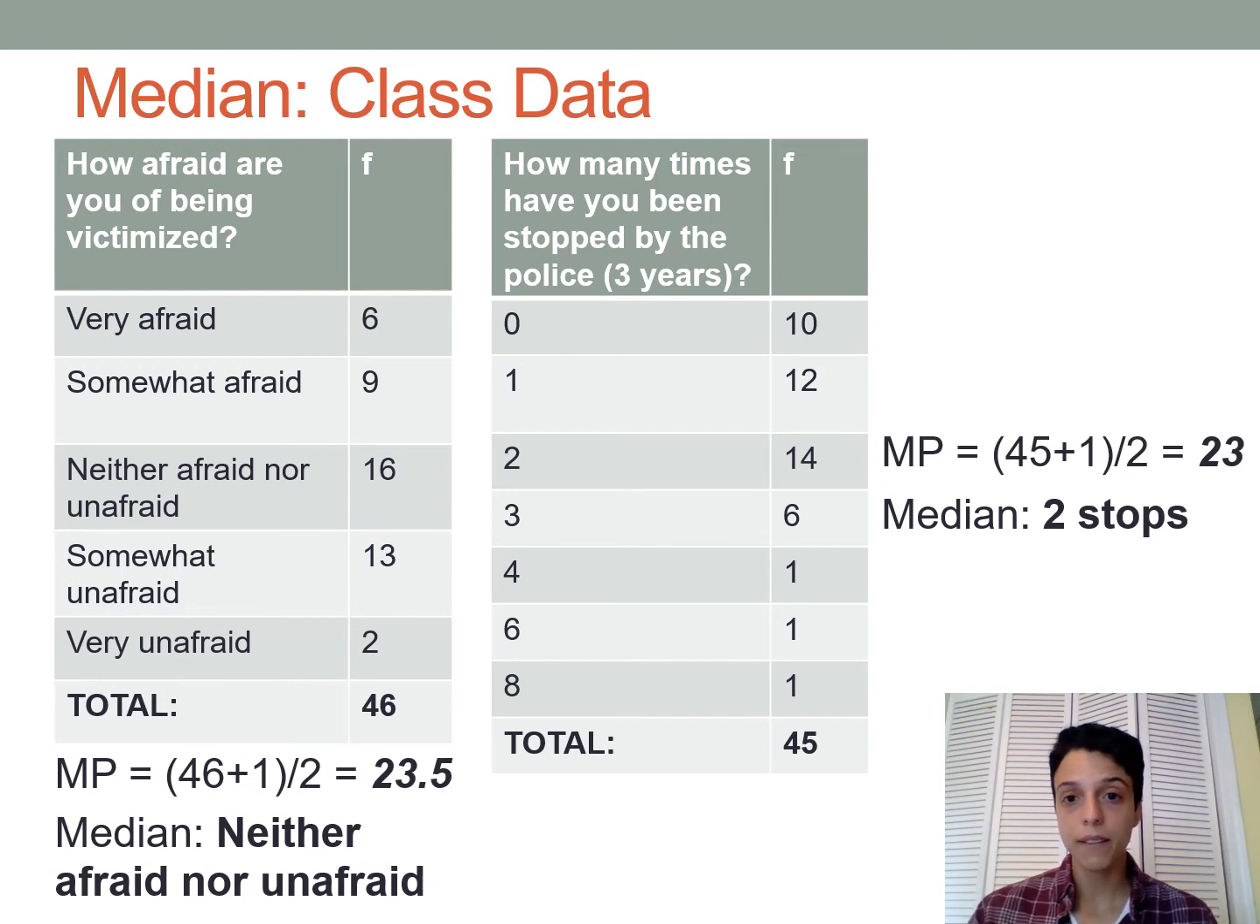Again, another way of thinking about this is saying that half the class has been stopped 2 or less times, and half the class has been stopped 2 or more times, because 2 is in that middle position there. It splits the distribution in half. So it's another way of thinking about what a typical student is like in this class.